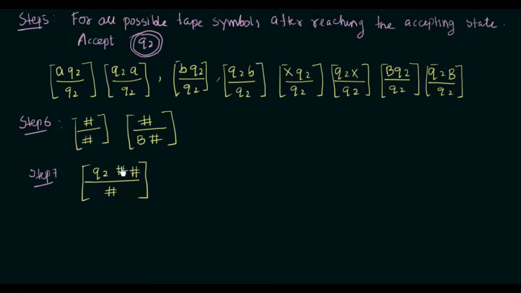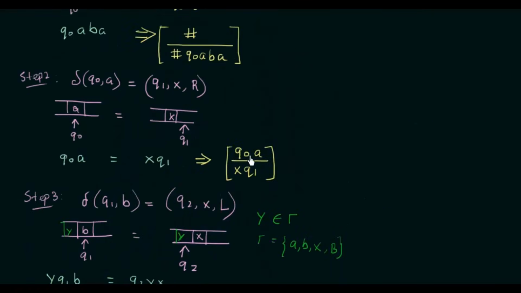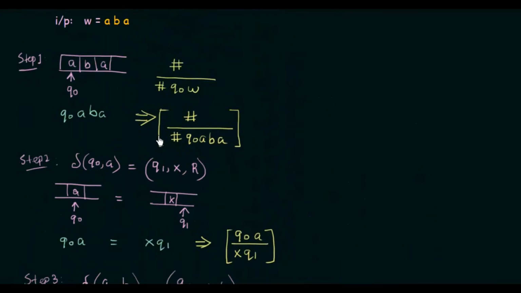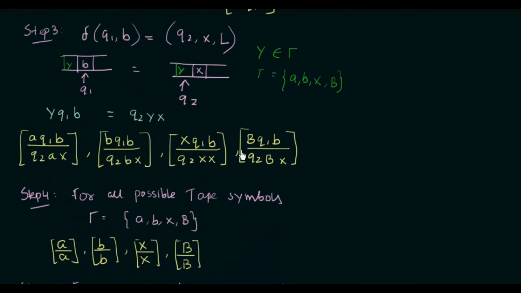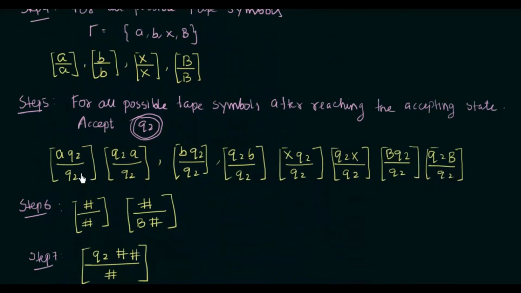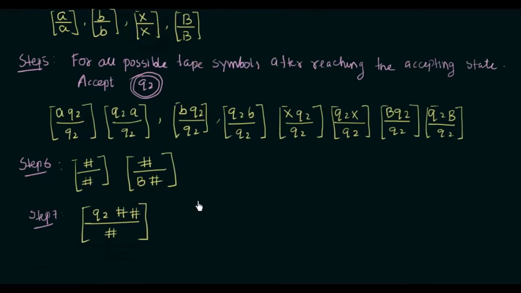If you look, these are the dominoes that we have in this yellow color that I have written. Here we have 1, 2, and here we have 4, here we have 4, and here we have 1, 2, 3, 4, 5, 6, 7, 8, and here we have 2, and here we have 1. So these are the set of dominoes we have, and using them we will try to see if we can find a solution to this PCP. We have converted the Turing machine to PCP, and in the previous lecture I already showed you how we solve our PCP. So using the same concept, we'll see if we can solve this PCP or not.